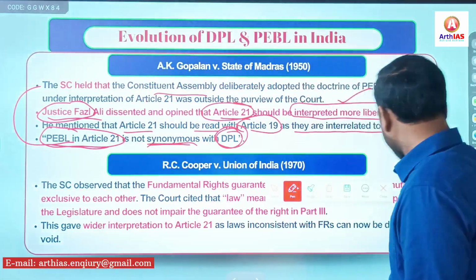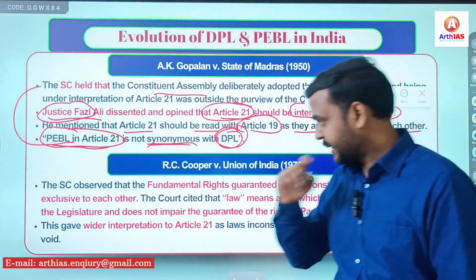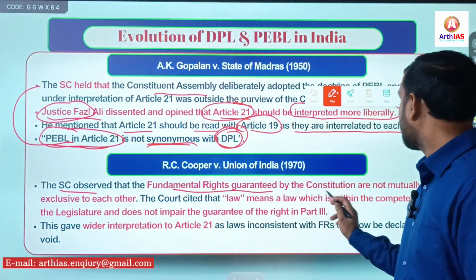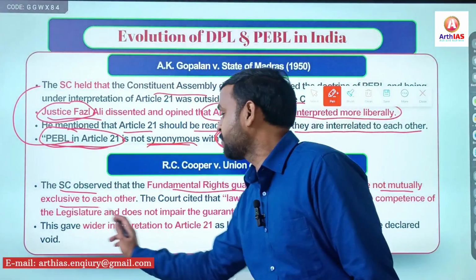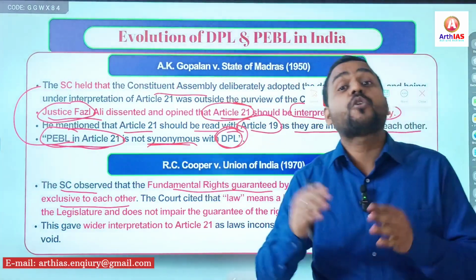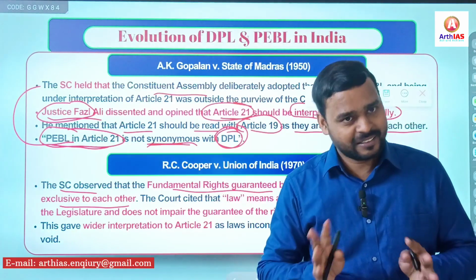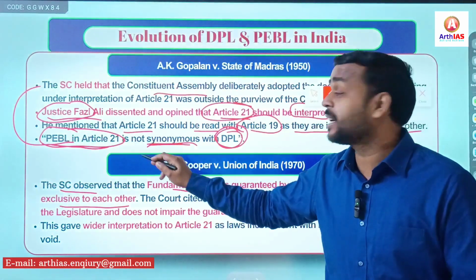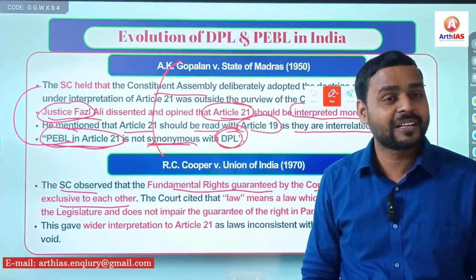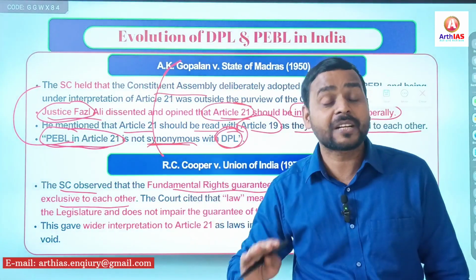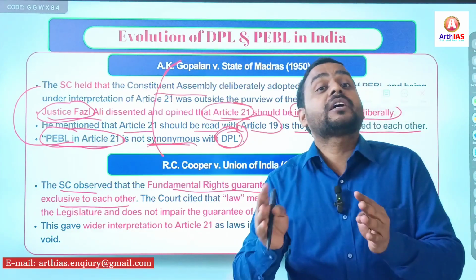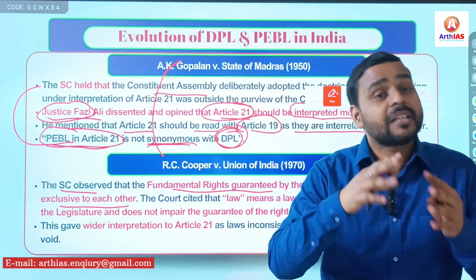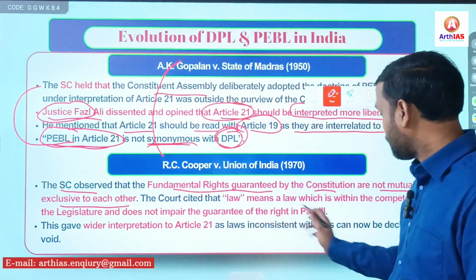But another important case, R.C. Cooper case, right? So here the Supreme Court observed that the fundamental rights guaranteed by the Constitution are not mutually exclusive to each other. Here it opened its eyes, right? Had a broader approach, and they somehow tried to correct their mistakes of A.K. Gopalan case, right? And in R.C. Cooper case, Supreme Court said that no, there is no exclusion of certain fundamental rights. Means fundamental rights are mutually interrelated, right?